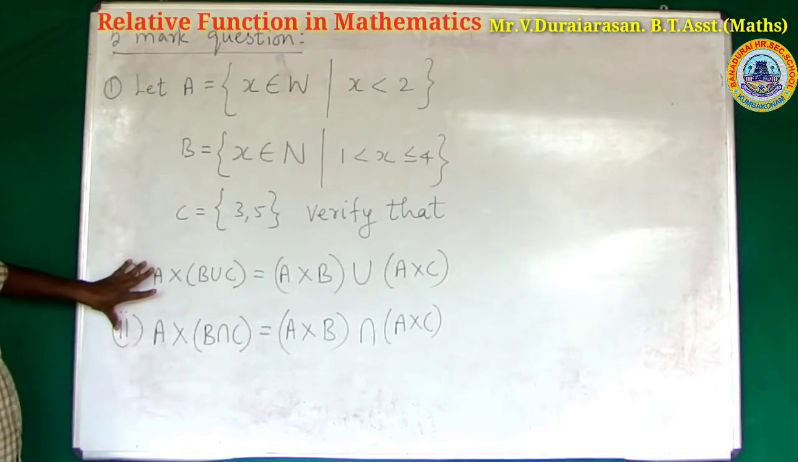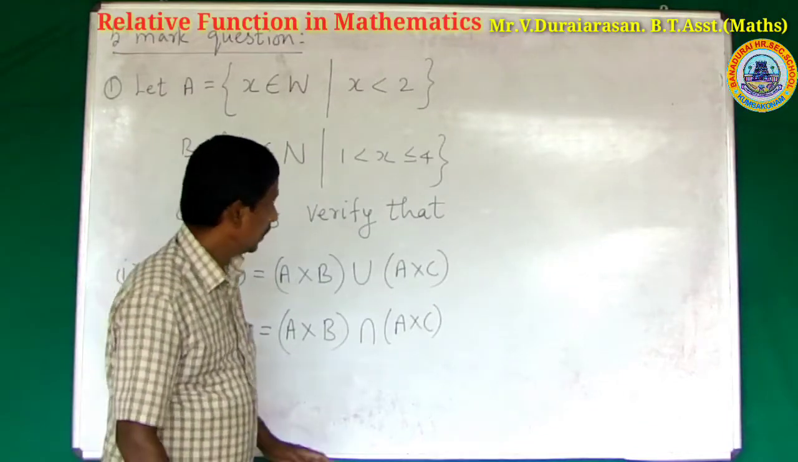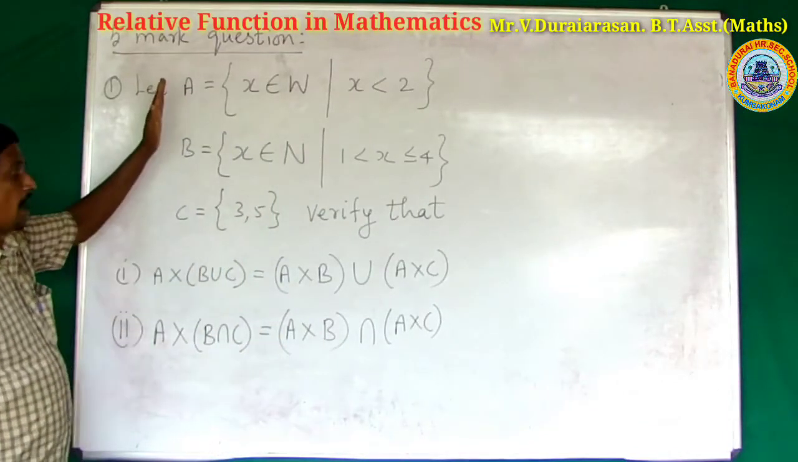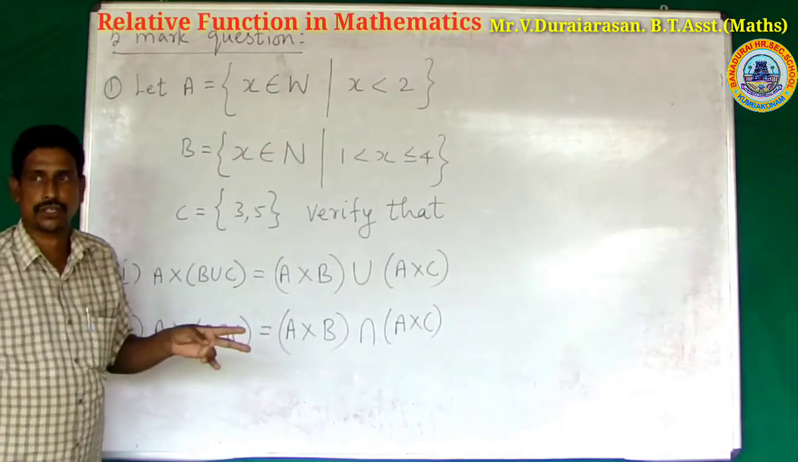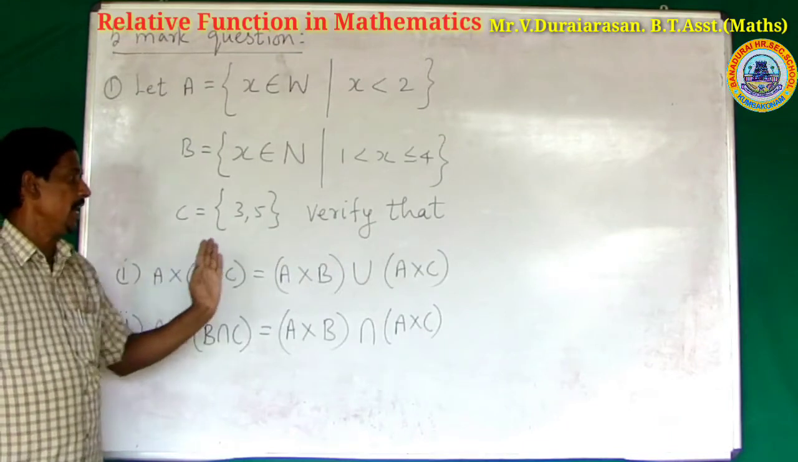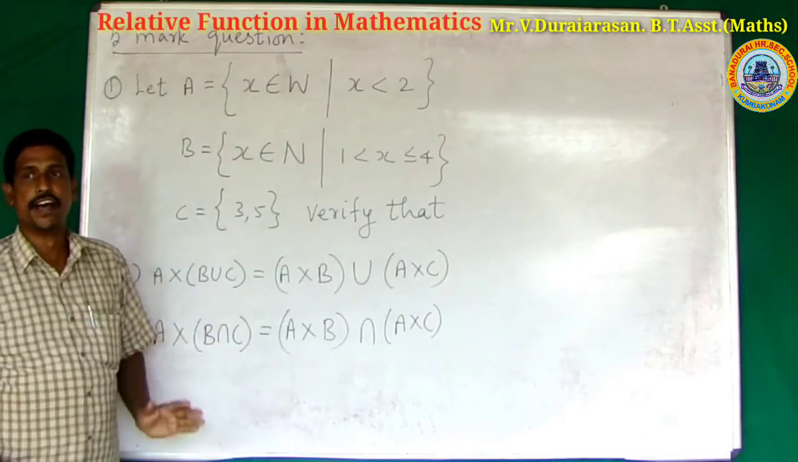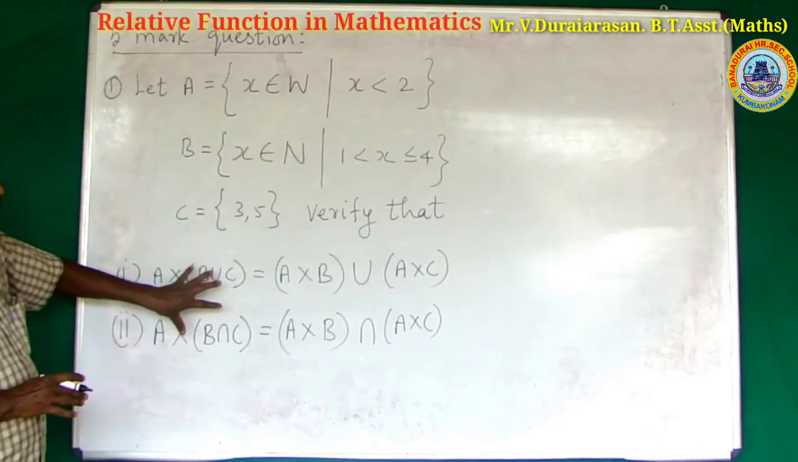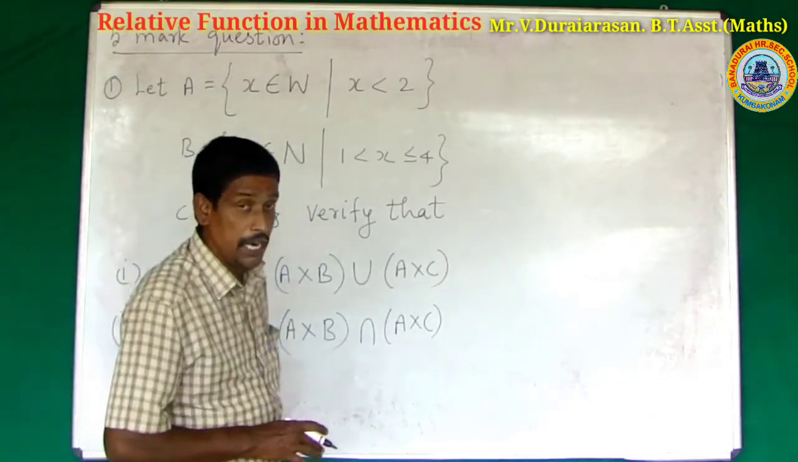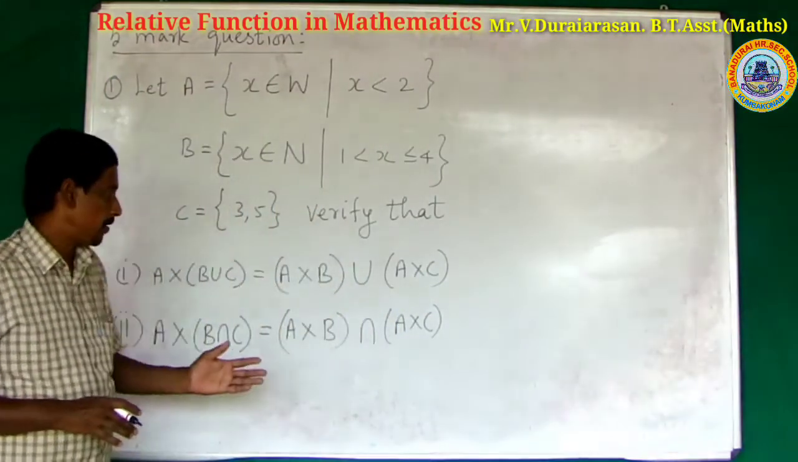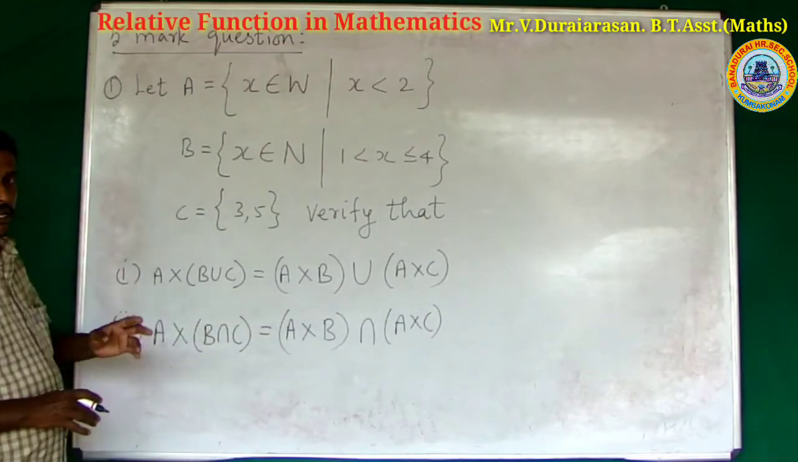What is this? Already studied in 9th standard. Right. 3 sets are given. Verify that for these 2 properties, the left hand side and right hand side are equal. To prove the left hand and right hand side are equal. What is the name of the property? These 2 properties are called the distributive property.